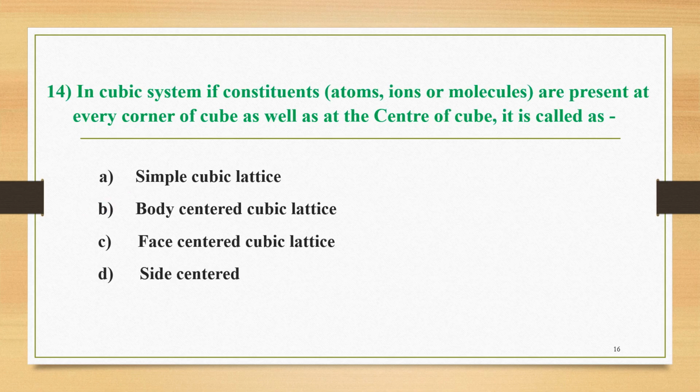The next question, number 14, is here. In a cubic system, if constituents like atoms, ions or molecules are present at every corner of a cube as well as at the center of a cube, then it is called as what? The four options are simple cubic lattice, body centered cubic lattice, face centered cubic lattice, and side centered lattice. Among these four, the correct answer is the body centered cubic lattice, that is, option B is the correct option of question number 14.